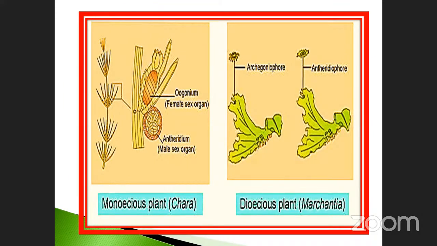So the example given is Marchantia. It is otherwise called Marchantia. Here, one of the main important characters is that vegetative propagation is also very possible. Anybody else? Simply, I give you a clue. How will it be reproduced?